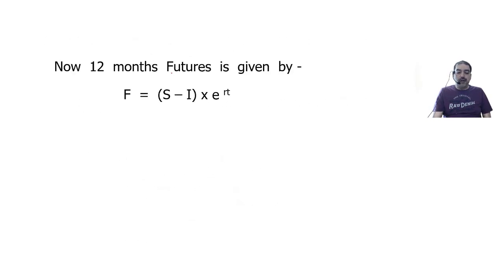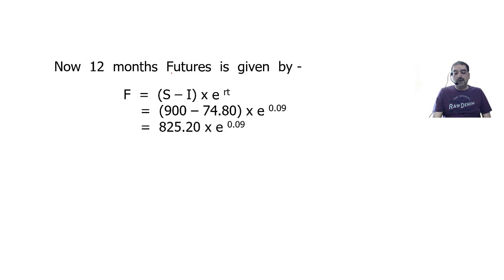12 months futures is given by F is equal to S minus I into e raised to RT. I value we have calculated, e raised to 0.09. 825 into e raised to 0.09. Go to the e value table. Value of e raised to 0.09 is 1.0942. Are you getting 1.0942?